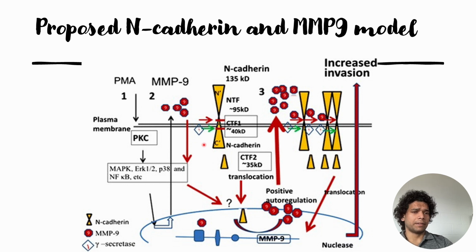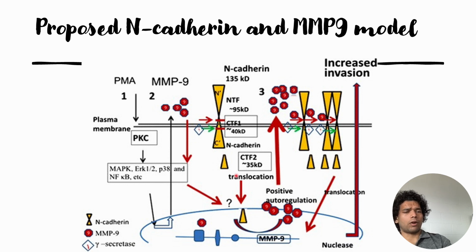cleavage can be prevented by using a secretase inhibitor. And when they use secretase inhibitors, only these C-terminal 2 fragments will be formed, and it will translocate into the nucleus. However, how this CTF2 after cleavage is translocated into the nucleus is not yet known. That is why the question mark is there. So once it is translocated into the nucleus, it will lead to the positive autoregulation of MMP9, and this MMP9 will then be overexpressed. So basically, this is a cascade effect.